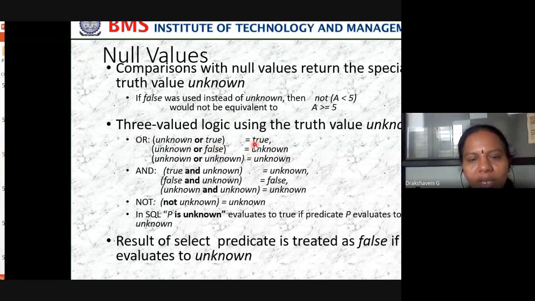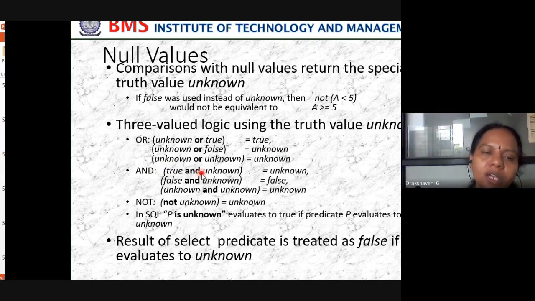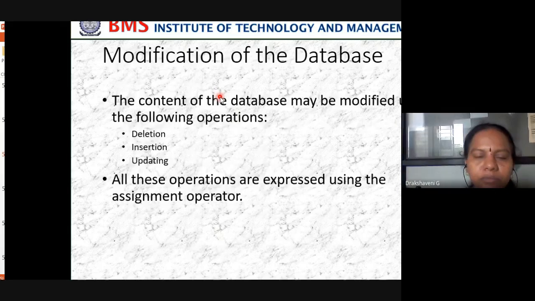Unknown or true is true. Unknown or false is unknown. Unknown or unknown is unknown. For the AND operator, you would have seen truth tables, right? In the OR case, if 0, 0 then 0. In the AND case, both should be 1, 1, then only it will be true. That's what we have done here. Not unknown means unknown. That's the result with null values.